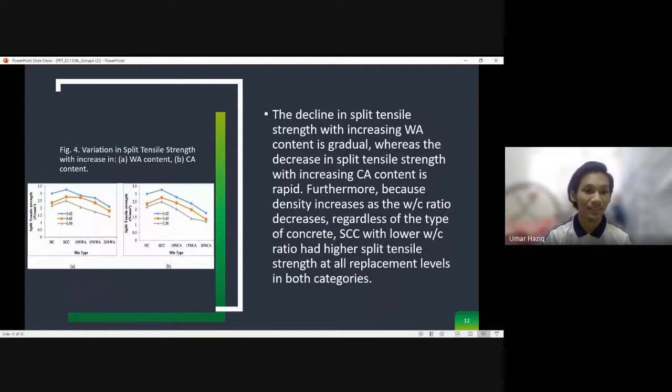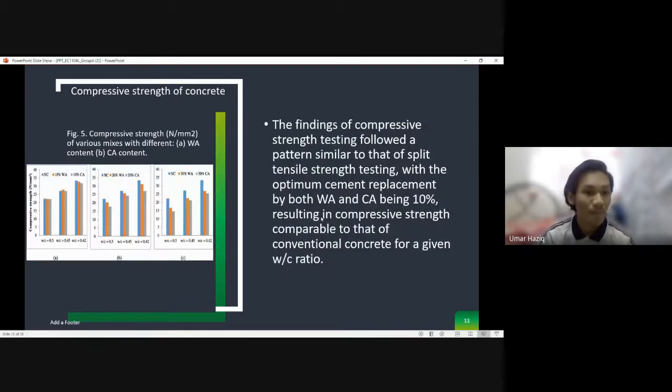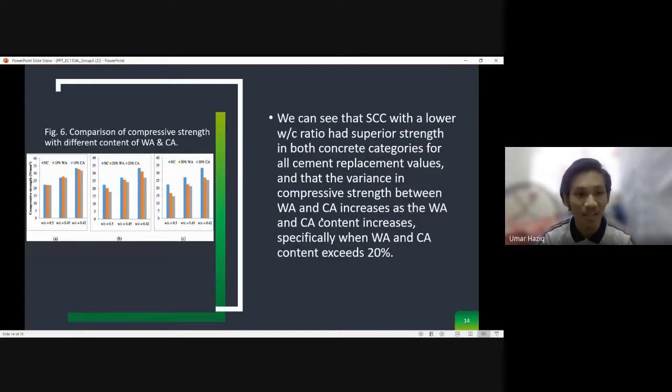Next. Figure number 4 is about variation in split tensile strength with the increased WA and CA content. Figure number 5 is about the compressive strength of concrete of various mixes with different WA and CA content. Figure number 6 is the comparison of compressive strength with different content.